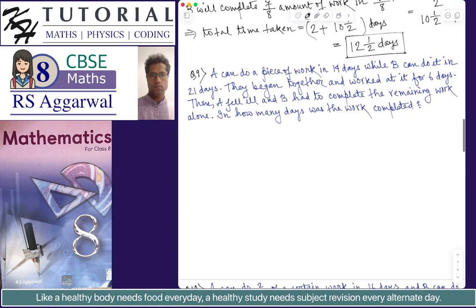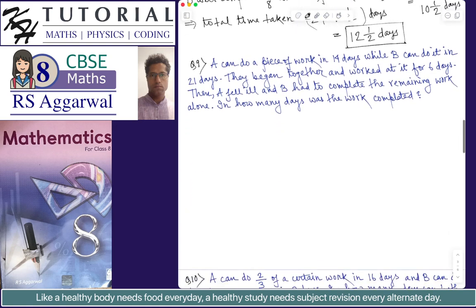Question number 9 says that A can do a piece of work in 14 days while B can do it in 21 days. They began together and worked at it for 6 days. So both A and B were working on the work for 6 days. Then A fell ill and B had to complete the remaining work alone.